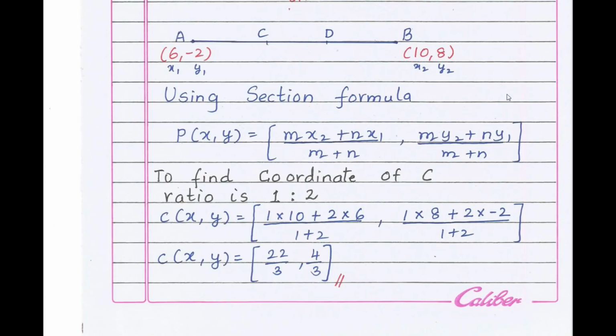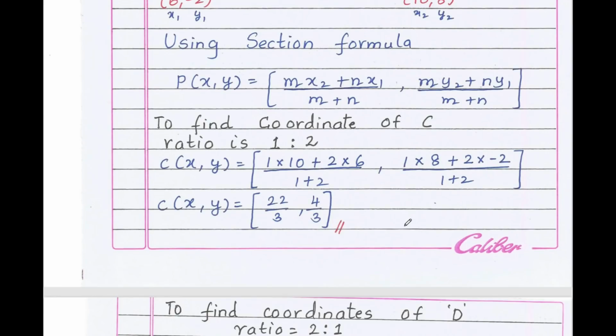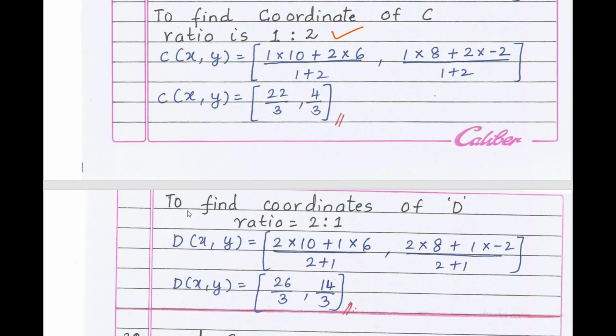So using section formula, you can easily find out. What is section formula? P of x comma y equals (mx2 plus nx1) divided by (m plus n), comma (my2 plus ny1) divided by (m plus n). Now to find the coordinates of C, the ratio is 1 part into 2 part, that is 1 is to 2. Substitute the value of m and n, that is ratio 1 and 2, and the points x2 x1, what we get is the coordinate of C is 22 by 3 and 4 by 3.